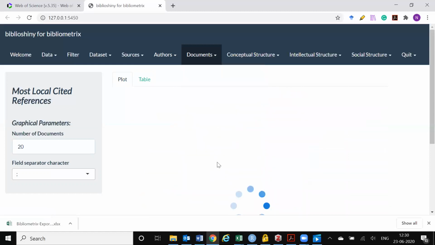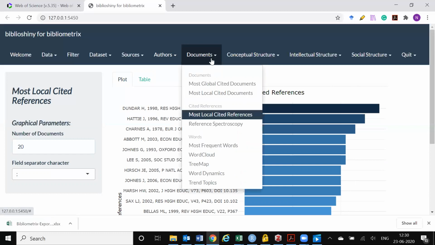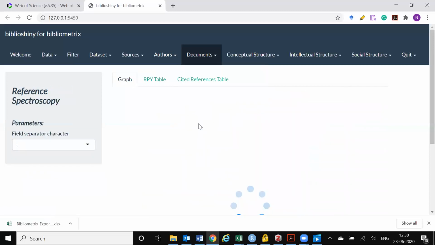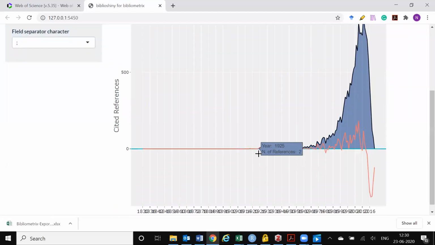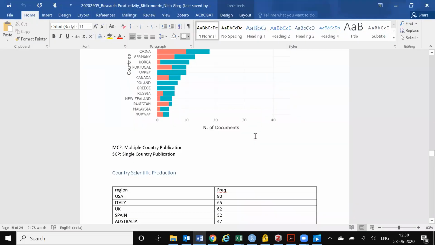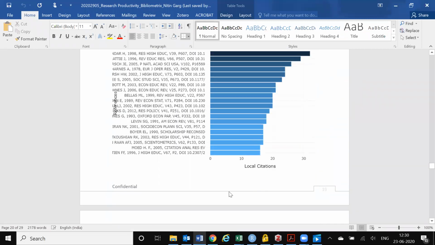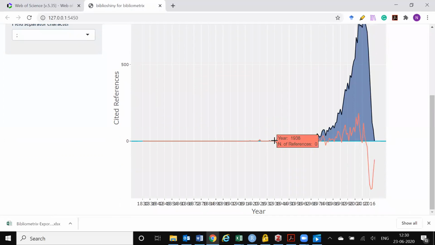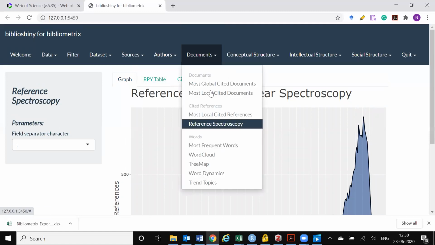Now, most local cited references, these are references which were there in your studies, and what are their levels of citations. And there is something known as reference publication year spectroscopy, which I would like to show in my document where I have saved this data. I personally did not find reference spectroscopy very useful, so I have skipped this.